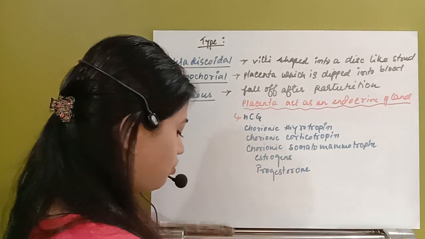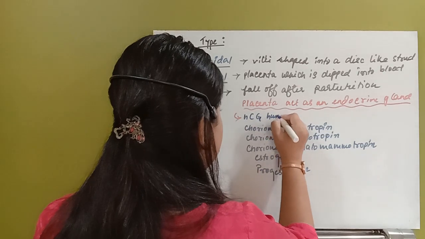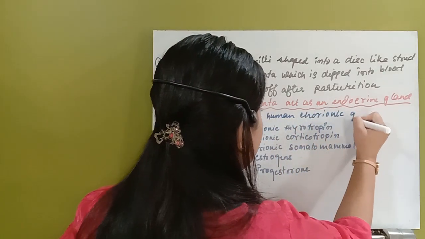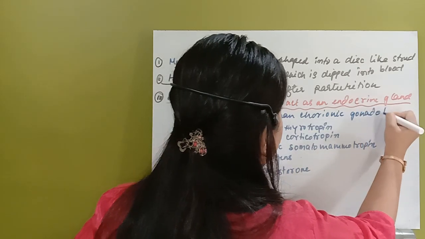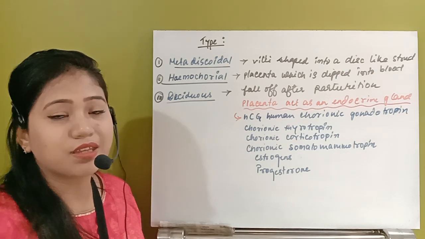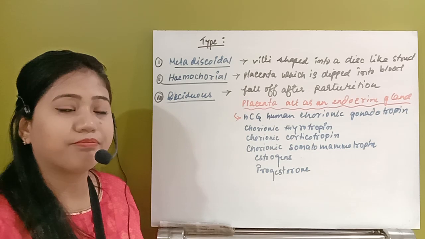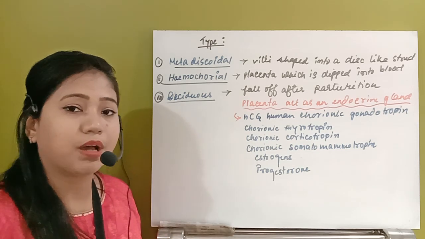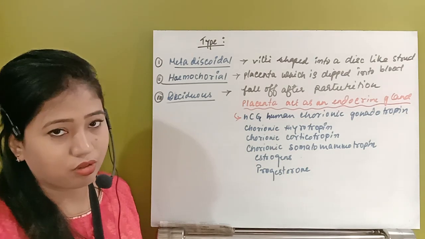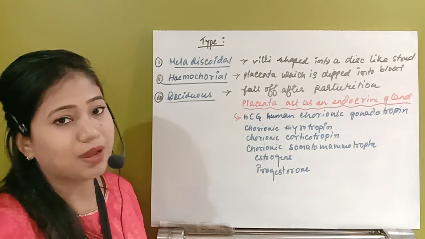Remember, this is known as the human chorionic gonadotropin, which stimulates the corpus luteum, so that for the complete development of the placenta, the corpus luteum can release the hormone progesterone. So this is the first hormone, HCG, that is released by the placenta.